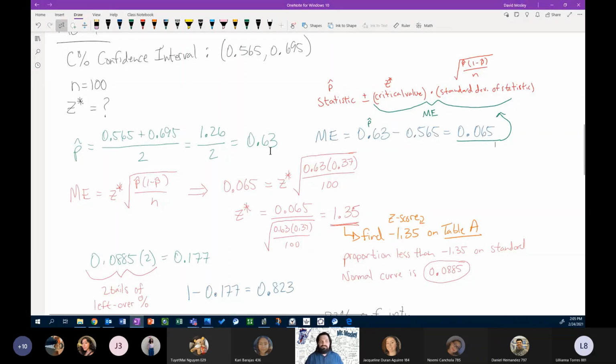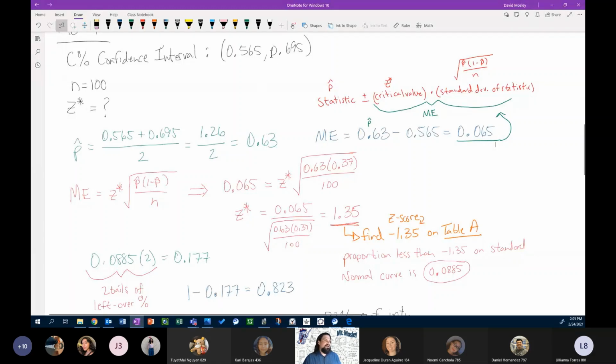I can then find my margin of error, and that's because I use this rule up here. This is our basic rule for confidence intervals. It says our confidence interval is the statistic plus or minus the margin of error, which is the critical value times the standard deviation of the statistic, or the standard error.